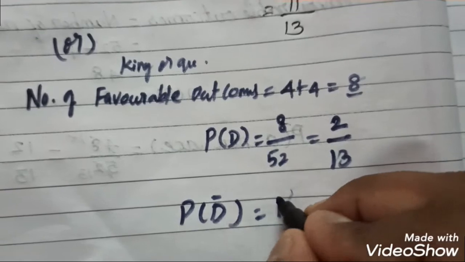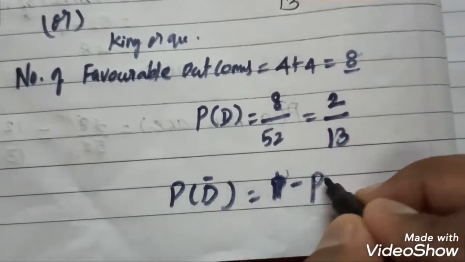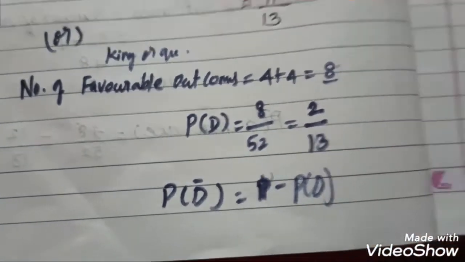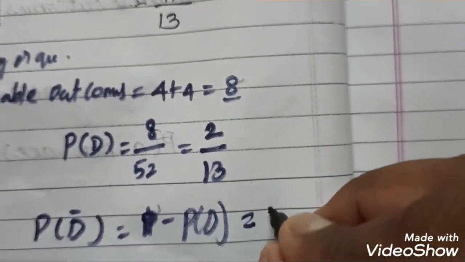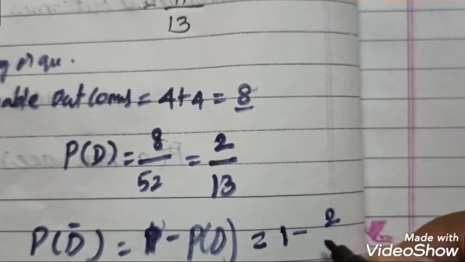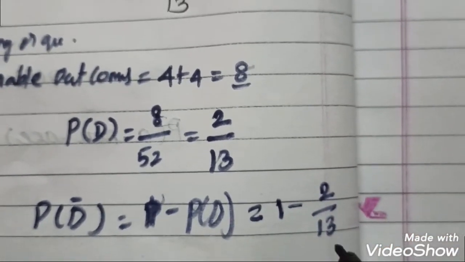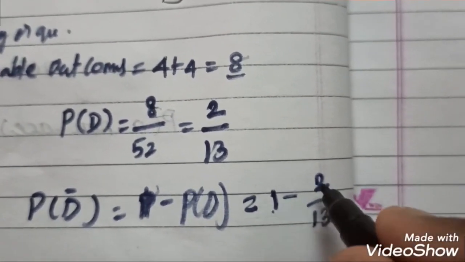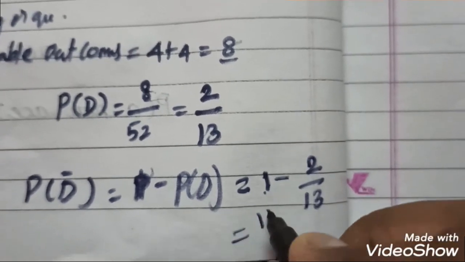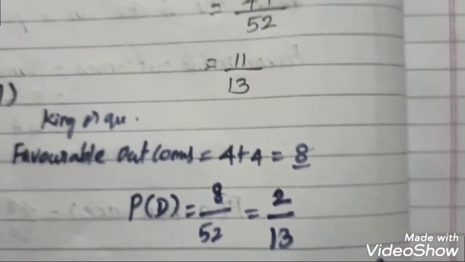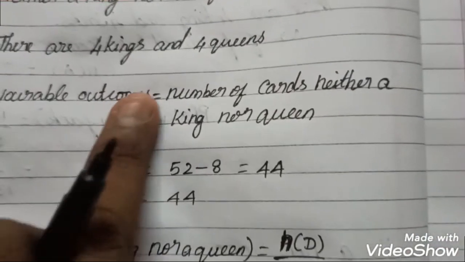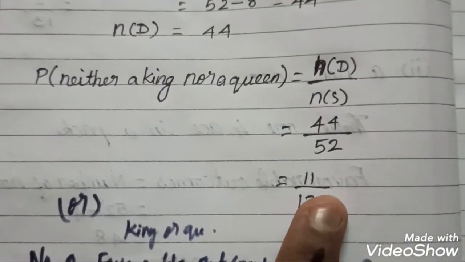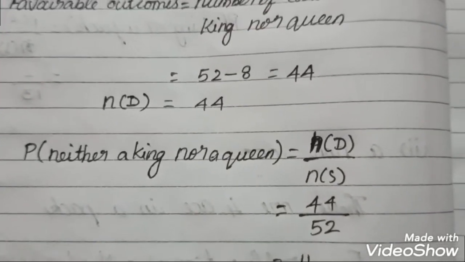So it should be 1 minus P of D. You have to subtract it, 1 minus 2 by 13. So 13 ones are 13, 13 minus 2 is 11. So the answer is 11 by 13. If you take this method, you get 11 by 13, or in the other method you get the same 11 by 13. Whatever the method, you get the same answer.